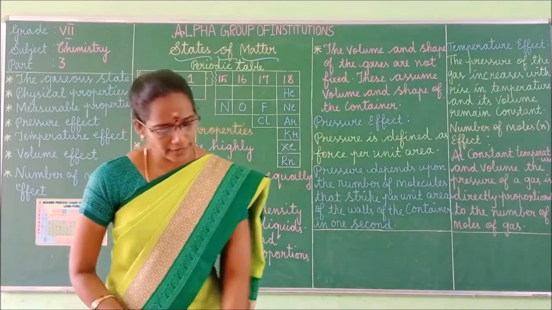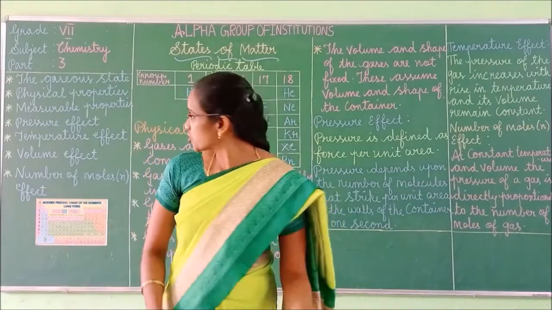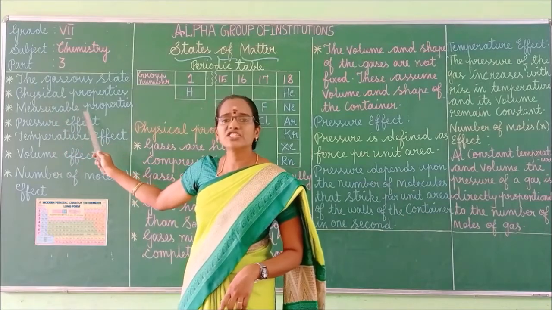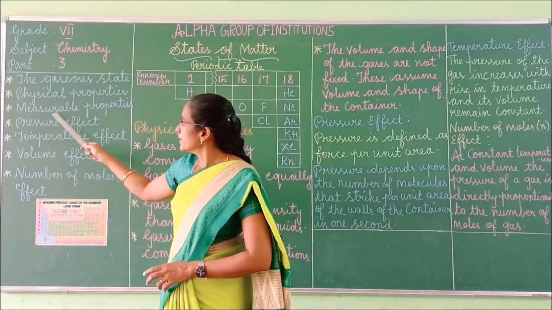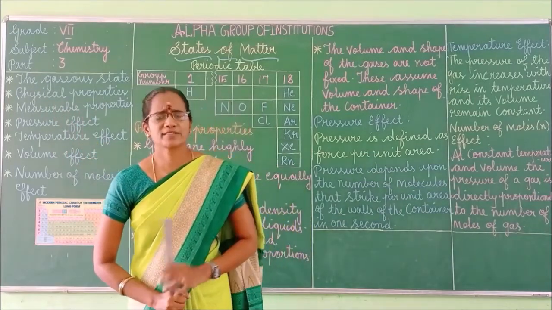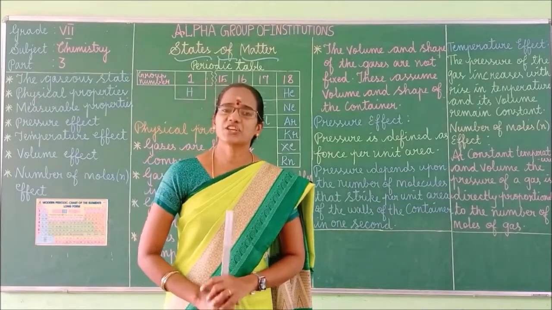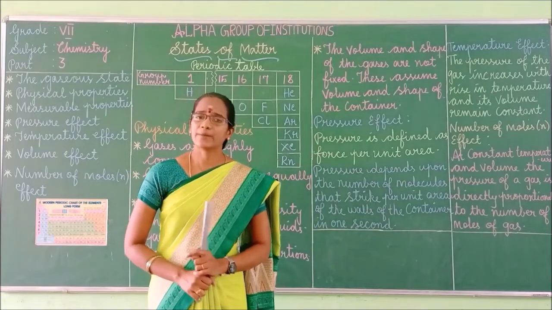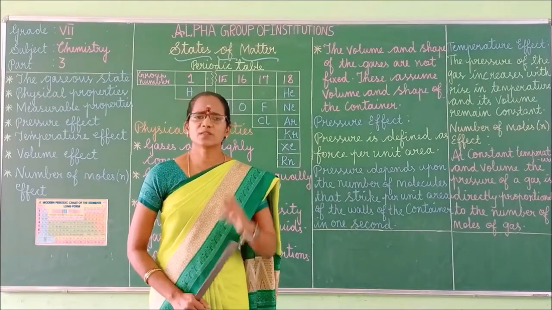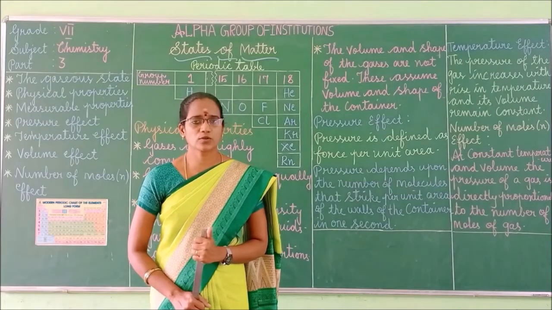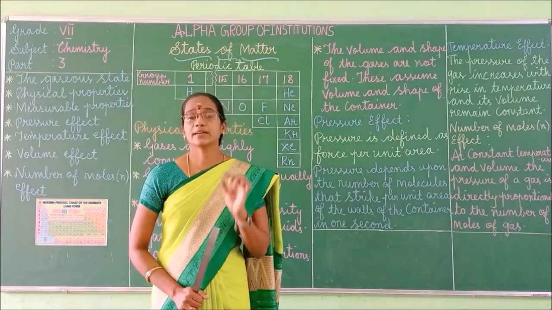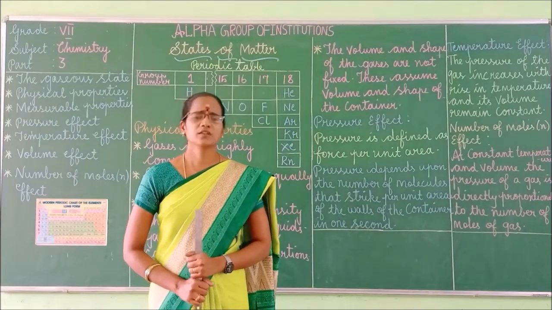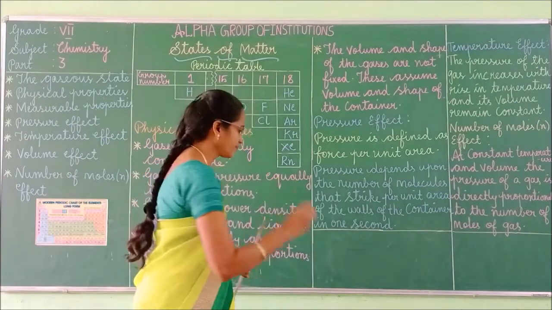Right. So next we can move to the pressure effect. Sorry, before that we can discuss the measurable properties. Next one is measurable properties. What is meant by measurable properties? The gaseous state can be expressed in terms of 4 parameters. What are the 4 parameters?